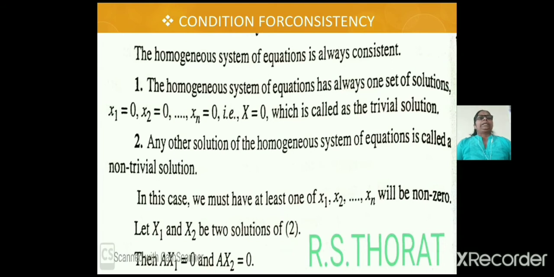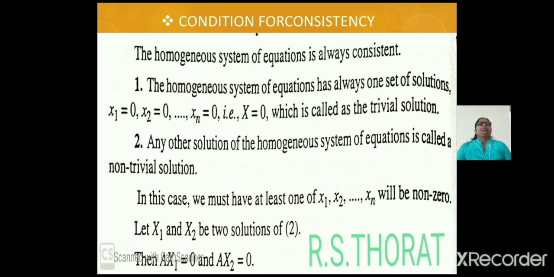The homogeneous system of equations is always consistent. The homogeneous system of equations always has one set of solutions, x1 = 0, x2 = 0, ..., xn = 0, that is, X = 0, which is called the trivial solution.